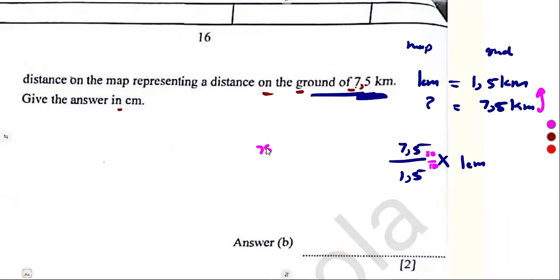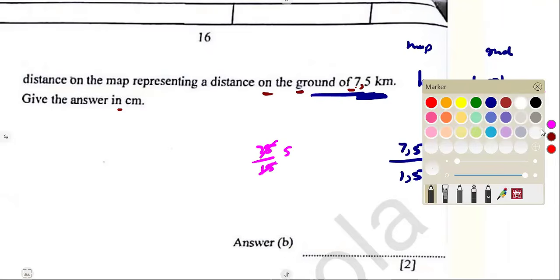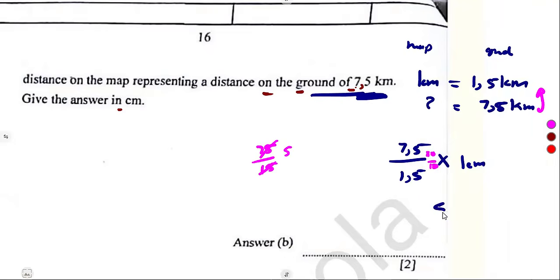By 10, we've got 75 over what? 15. So that's the idea. And 15 into 75, that's what? 5 times. So it is going to give us 5 there, in what? Centimeters. So this is what 7,5 kilometers on the ground is representing on the map.